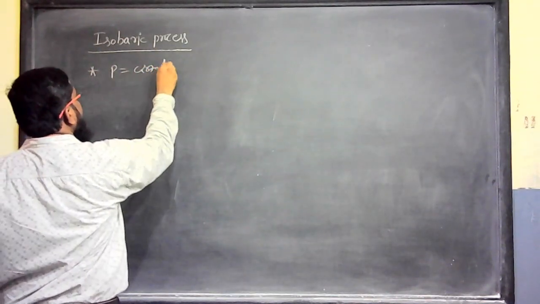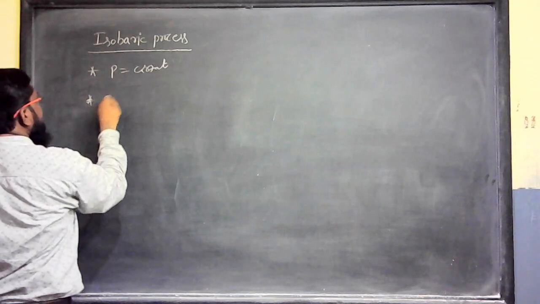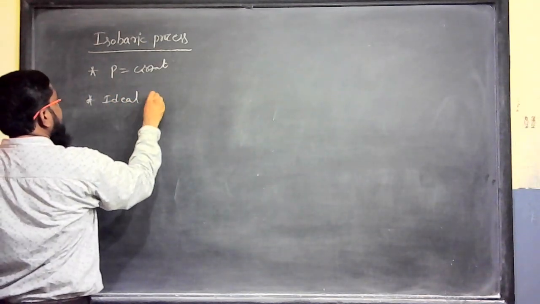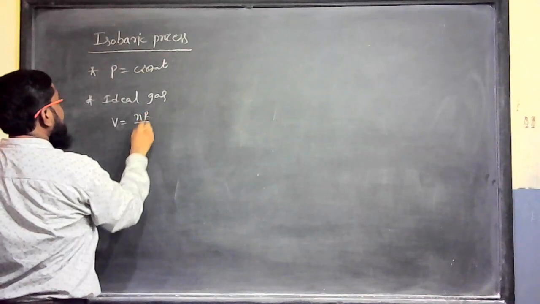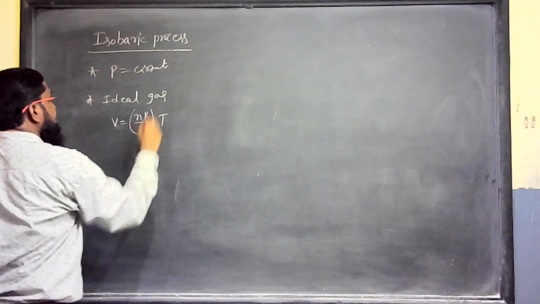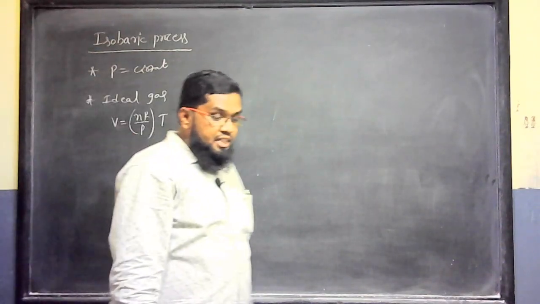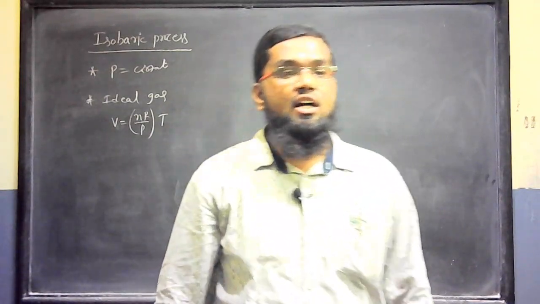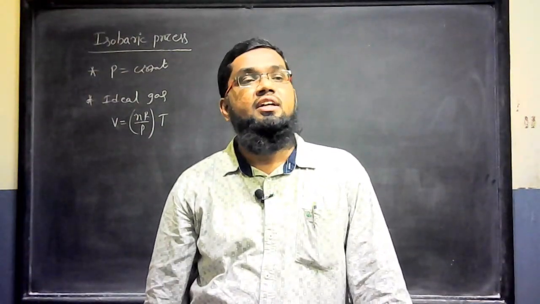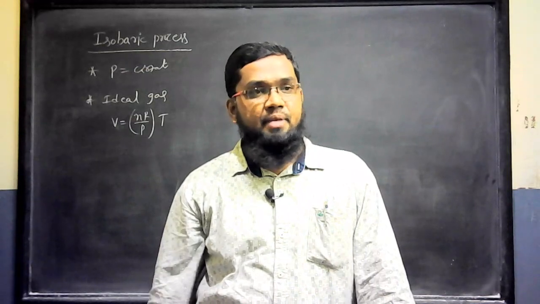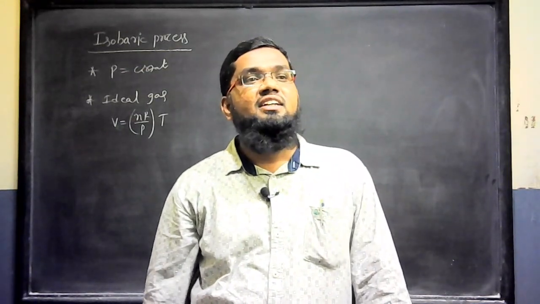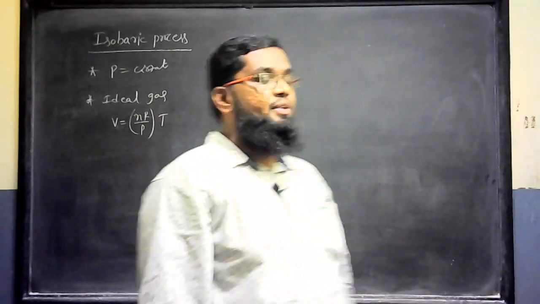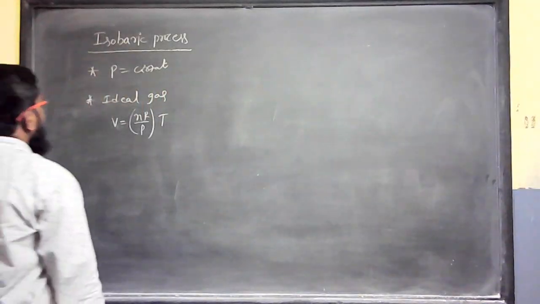When we keep the pressure constant, according to the ideal gas equation, volume will be equal to nR divided by P, into T. So at a constant pressure and constant moles, volume is directly proportional to the temperature. What do you call this, Gay-Lussac's law or Charles's law? One of those. So volume is like this.